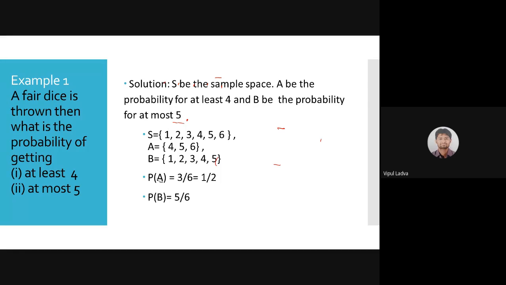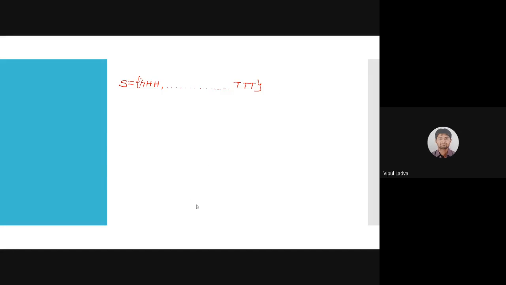The probability of event B will be 5 favorable cases out of 6 total cases, so 5 by 6. So you were correct, beta. The answer of the first is 1/2 and the answer of the second is 5 by 6. Let's quickly move to the second example.